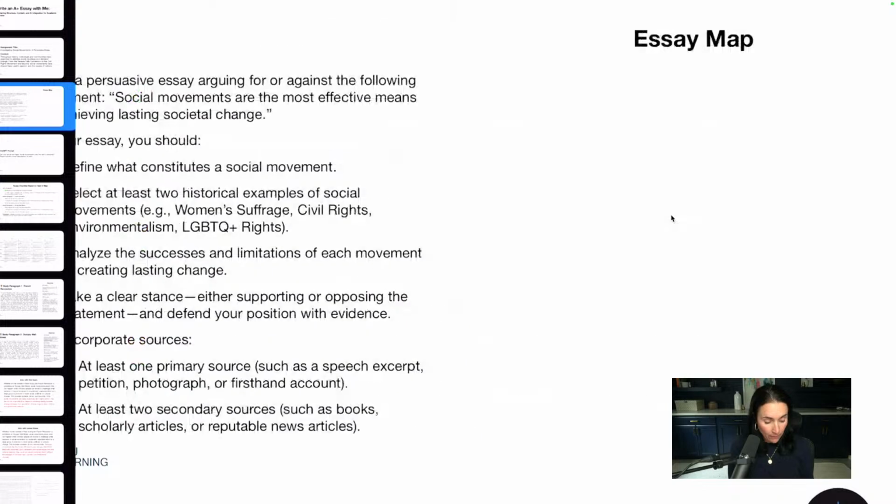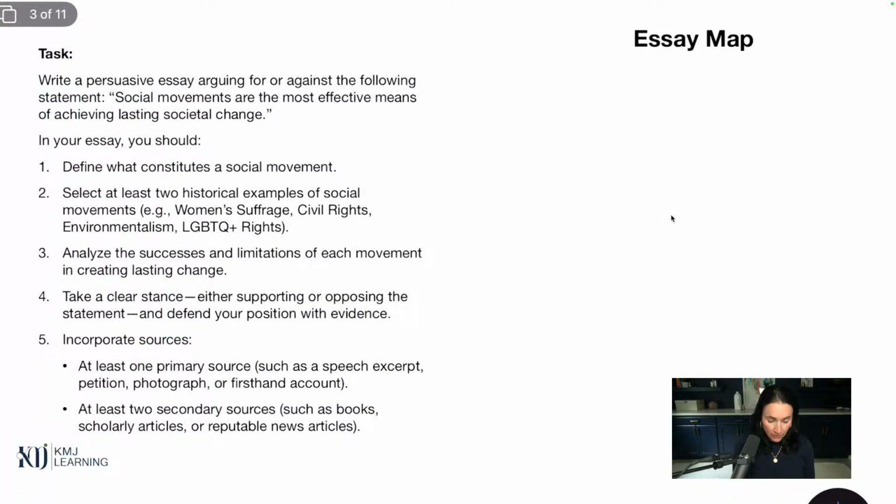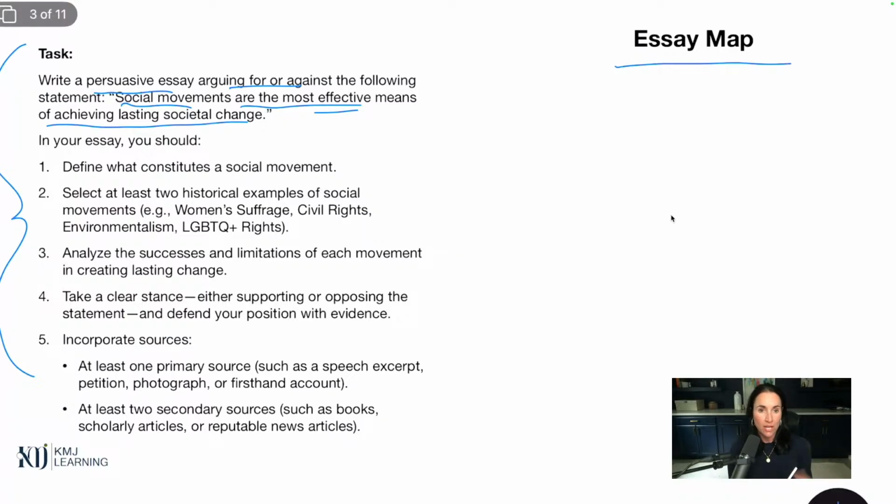Now, remember, this was our task, and it's over here on the left because we use this essay map, and I've left it blank here because you can download this and use it for yourself. We use this essay map area to write some messy notes to sort of structure our essay based on what the teacher is asking us to do or what our professor is asking us to do. We have a task here, which is write a persuasive essay arguing for or against.